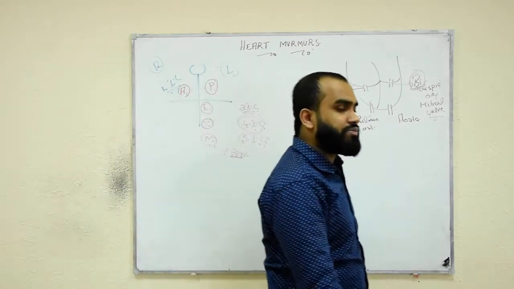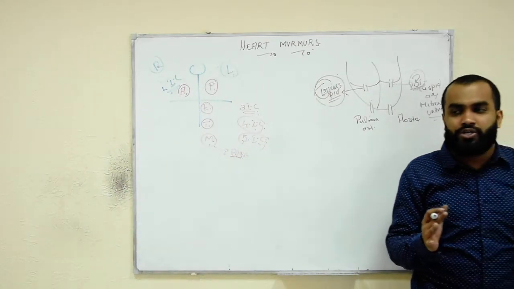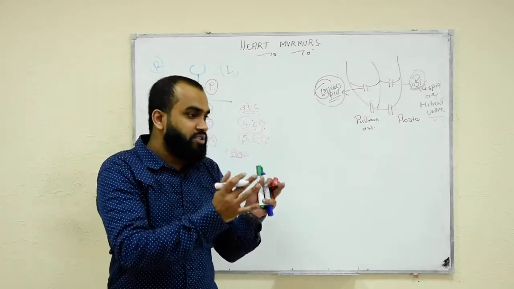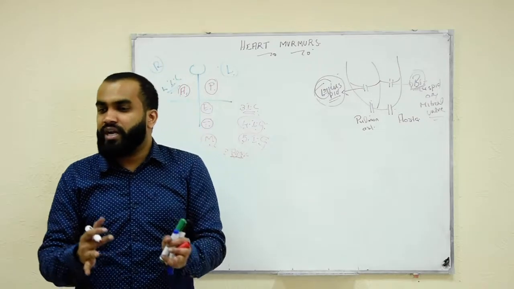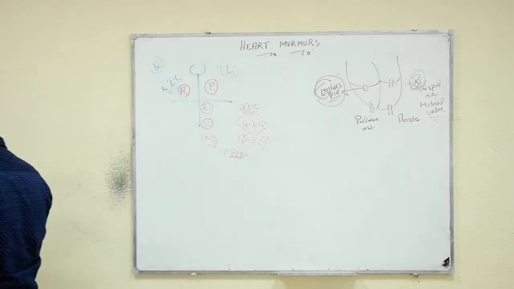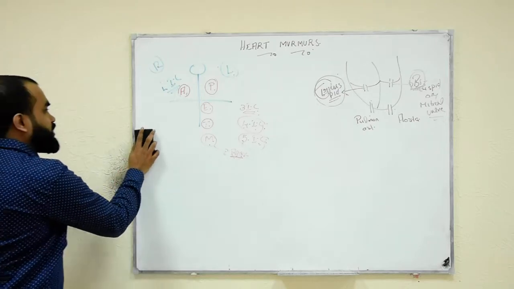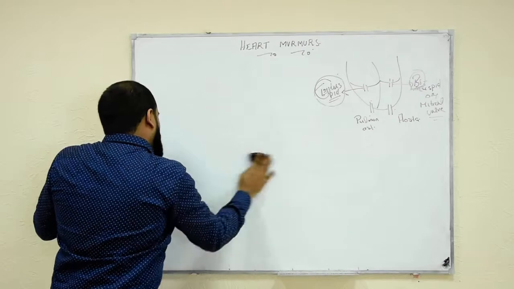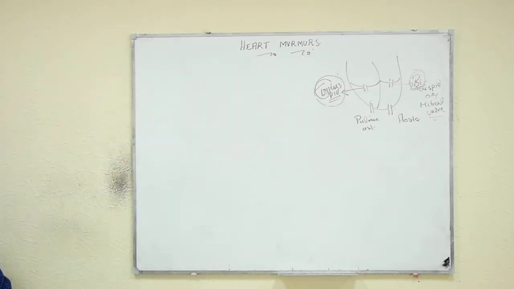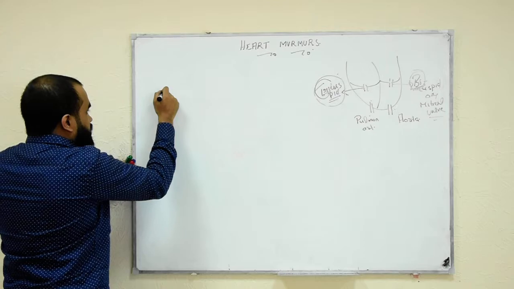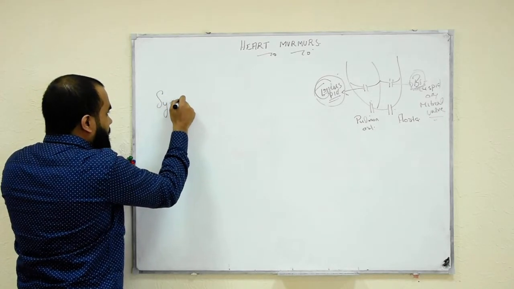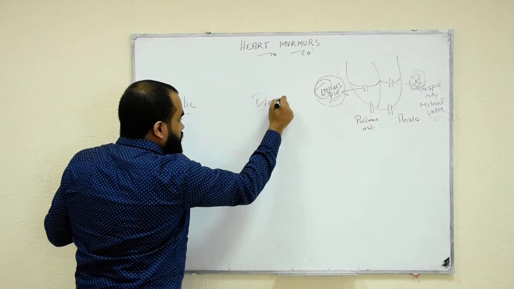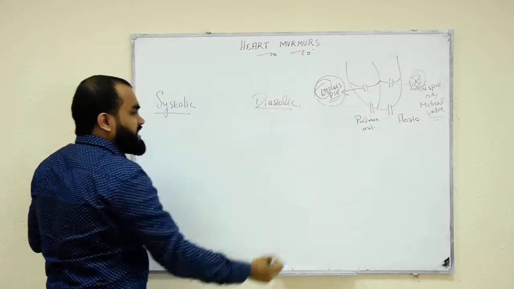Now, we are classifying all the heart murmurs into two. Heart murmurs can be divided into two. One big division is systolic, the other is diastolic. Right. So let's continue. We are proceeding to systolic as well as diastolic. Systolic means blood is being pumped from the heart. So systolic and diastolic. It's very easy to classify.